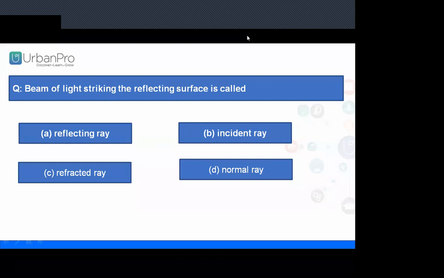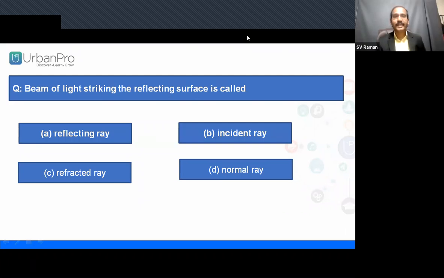Just 47% of the attendees have voted, so we'll wait for the rest of them to vote. A beam of light striking the reflecting surface is called. Option A, reflecting ray. Option B, incident ray. Option C, refracted ray. Option D, normal.